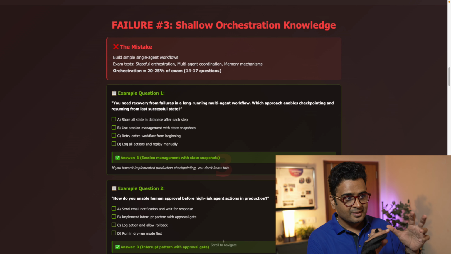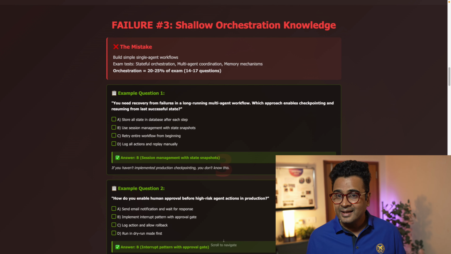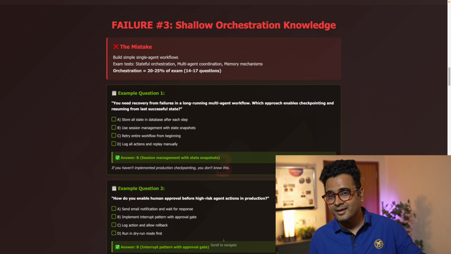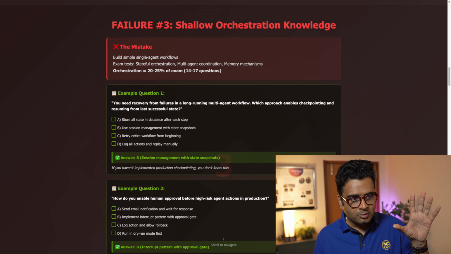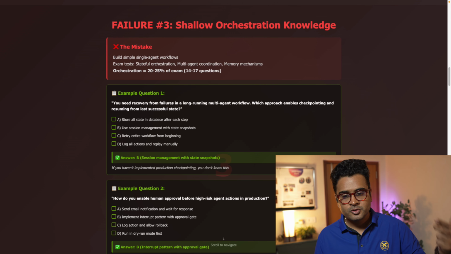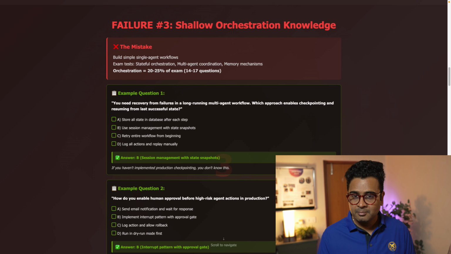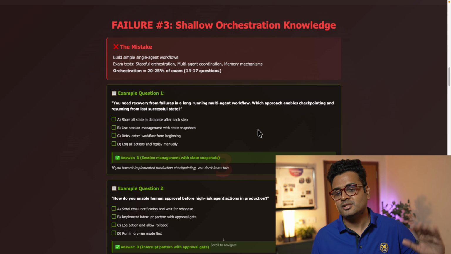And this stateful knowledge, multi-agent collaboration, and memory mechanism is going to be 20 to 25% of the examination, which is close to 14 to 20 questions. So you need to know about the workflows, tool calling, and state passing in depth, including error handling, agent-to-agent communication protocols, and human in the loop. And this is where I've seen smart engineers failing.